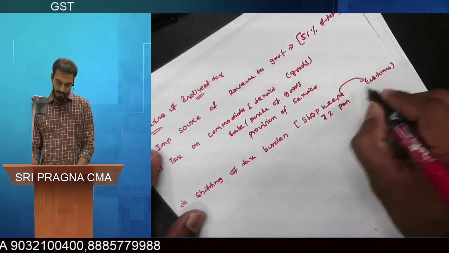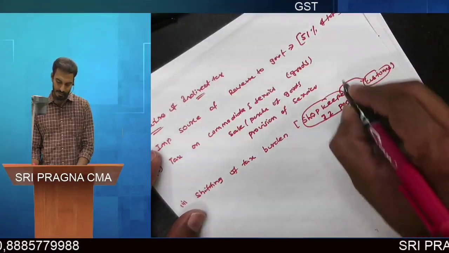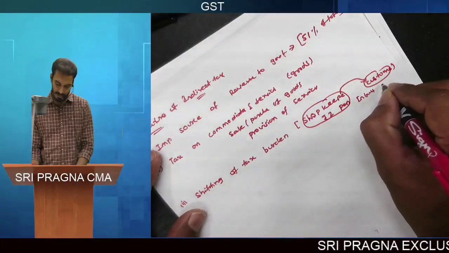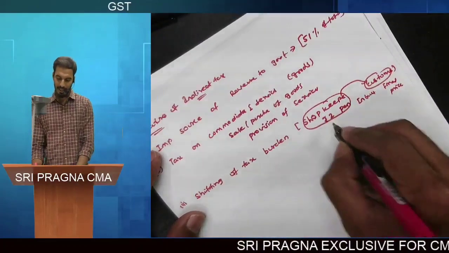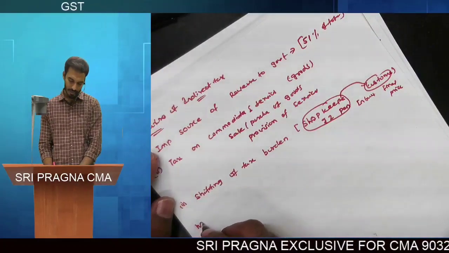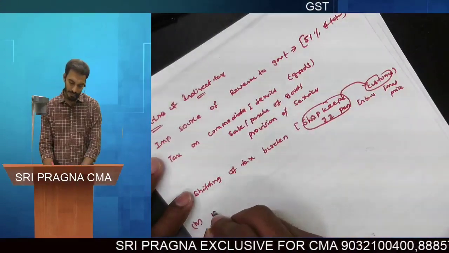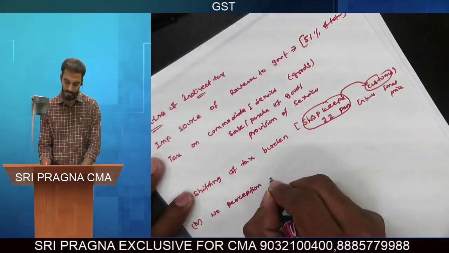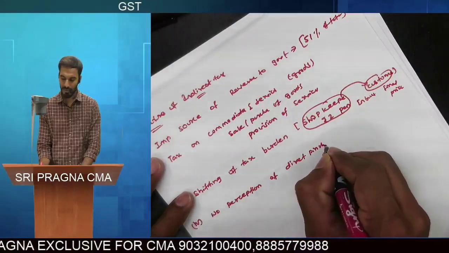So there is a shifting of tax burden. The tax payable by the shopkeeper has been shifted to the customer by building the tax amount into the final price of the good. And the next feature of indirect taxes is there is no perception of direct pinch.